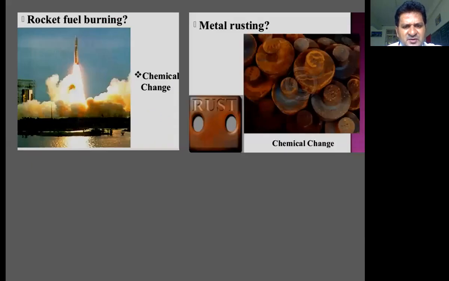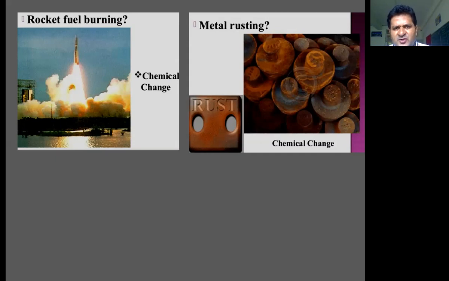Another example for chemical change is burning of rocket fuel. At the rocket launching place, where the rocket contains fuel, when it is ready to launch, we have to put fire on the fuel so that it can burn and liberate some energy. That is also considered a chemical change. With the help of heat energy, the rocket can move upward. Those types of changes are chemical change.